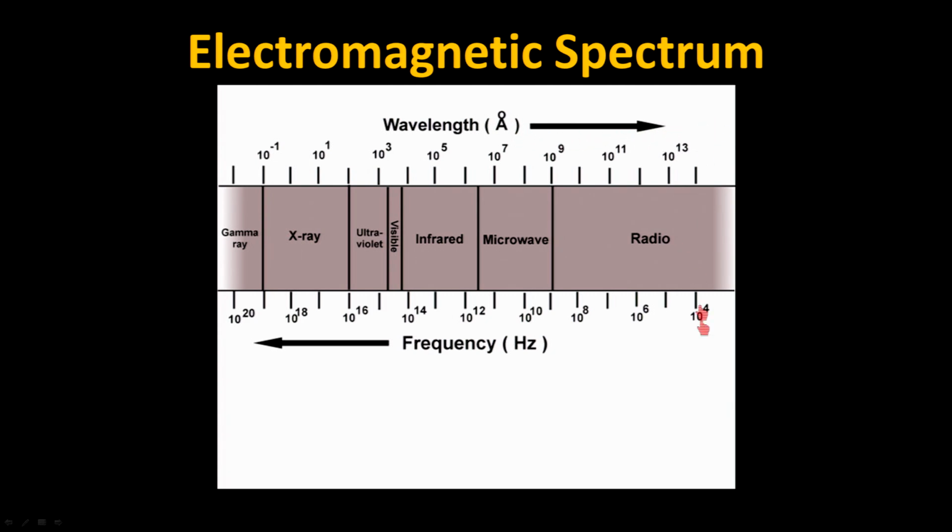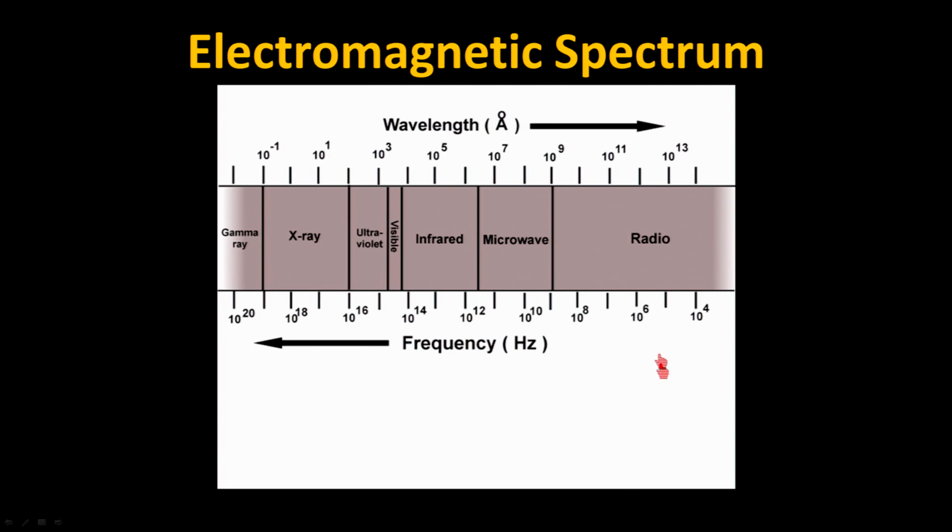But if you remember from the last segment, wavelength and frequency are inverse to each other, meaning when wavelength gets bigger, frequency has to be getting smaller. And so you'll notice that the arrows are pointing in opposite directions. When we put all this together, and we put these three things together here, what you'll notice is gamma ray light is the shortest possible wavelength. It is the highest possible frequency. Going all the way to radio, radio is the longest possible wavelength that light can have, and it is the lowest possible frequency.